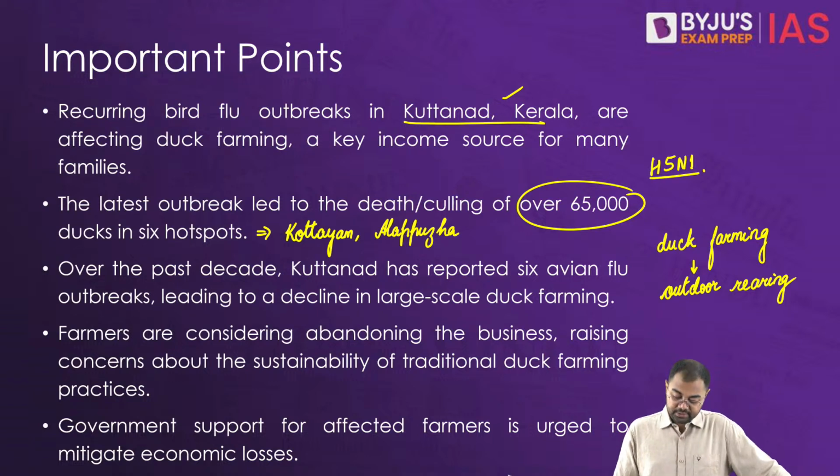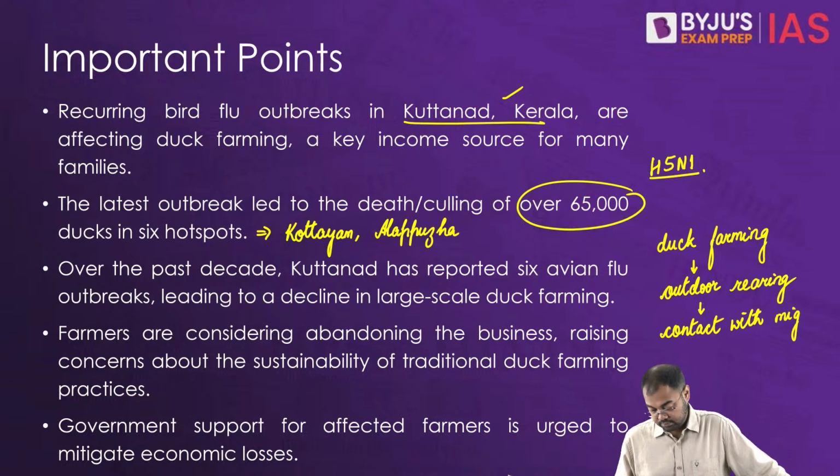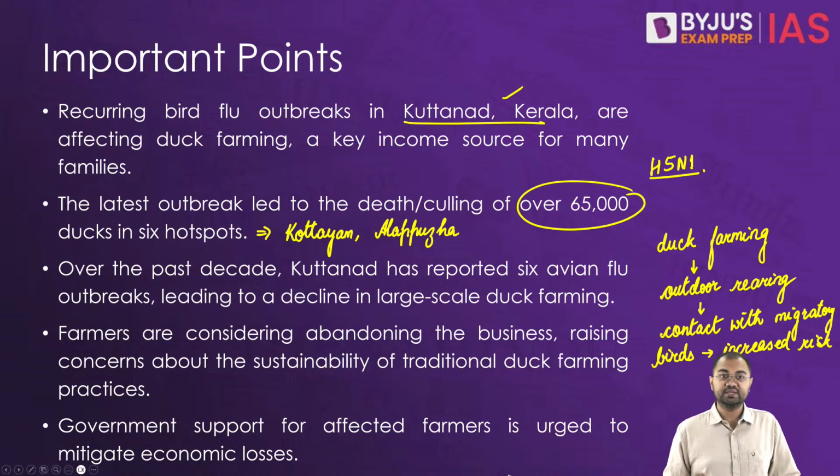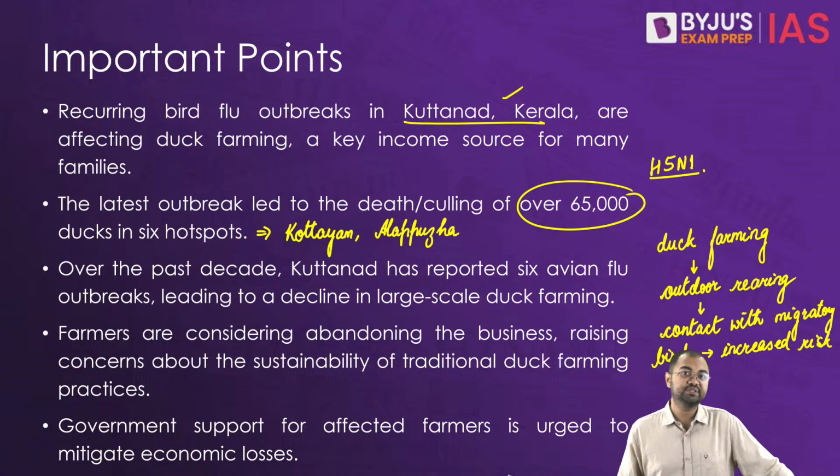So that's why it means that they come in contact with migratory birds, and this leads to increased risk of avian influenza. All right, so just remember this.